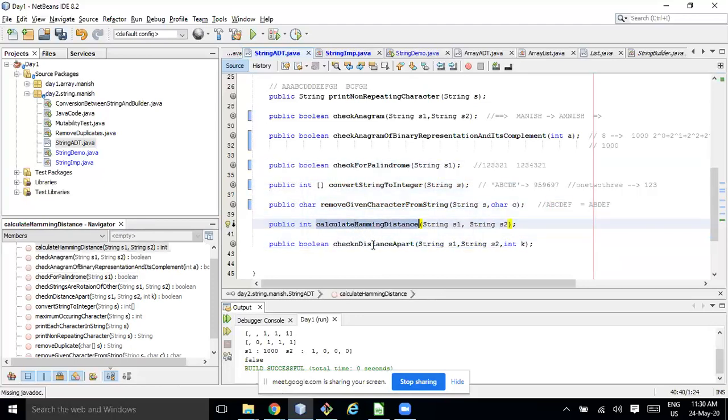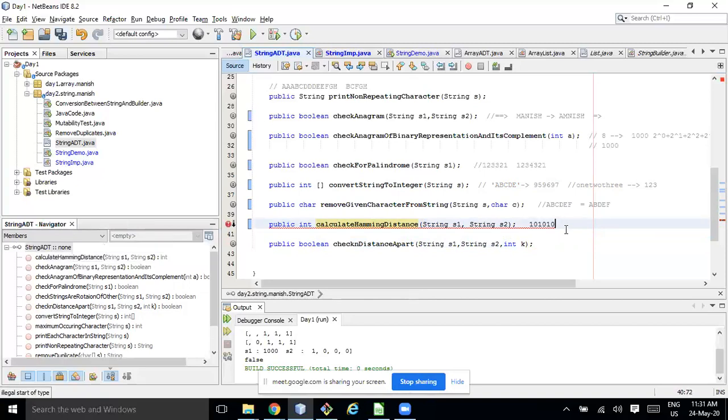So calculate Hamming distance and check distance apart. Okay, these two are important, so maybe these two we will be covering. So what is calculate Hamming distance? Suppose 10110 is one binary integer, and another binary integer is 101011. So what is the Hamming distance?